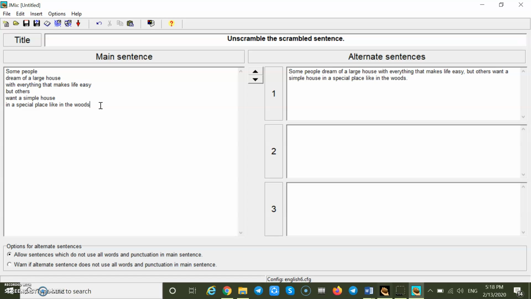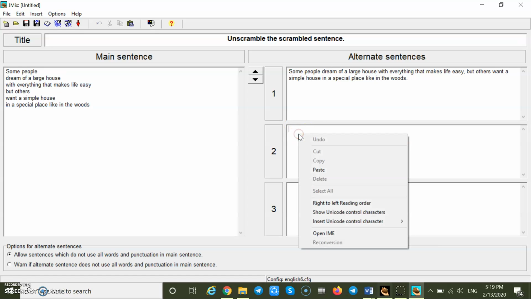Let's delete punctuations. Let's see if we can make other possible answers to this sentence. For example, I would say some people want a simple house in a special place like in the woods, but others dream of a large house with everything that makes life easy. This is another possible answer. Let's just copy it and make the changes.